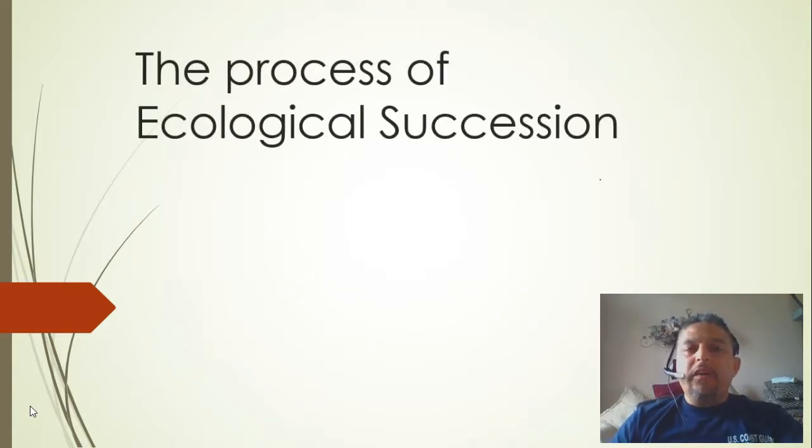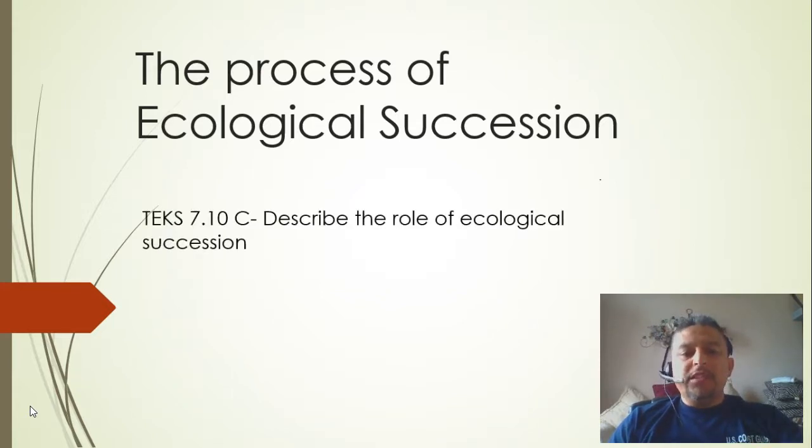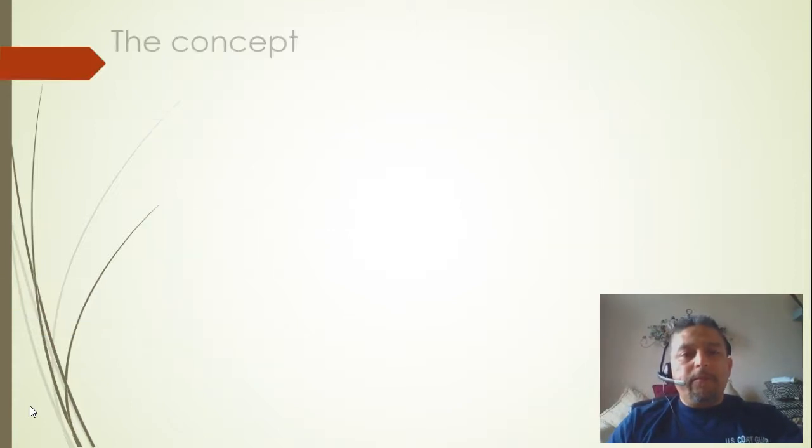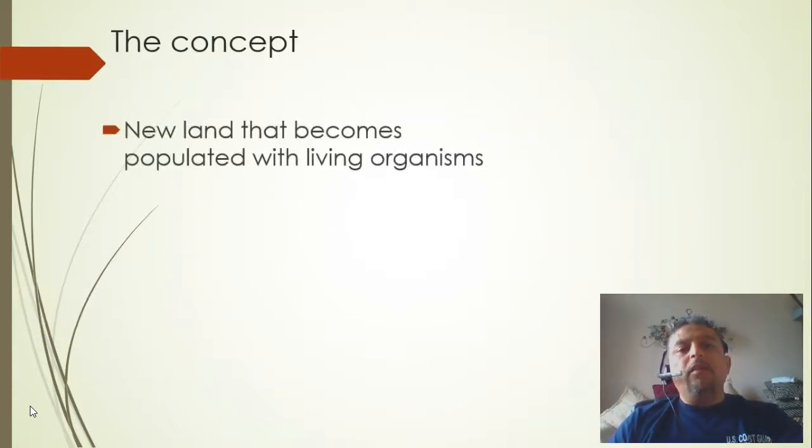We are going to be discussing in this video the process of ecological succession, which is in alignment with TEKS 7.10C, which is to describe the role of ecological succession in an ecosystem. Okay, let's get started. The concept of ecological succession presents in very simple terms how new land becomes populated with living organisms.